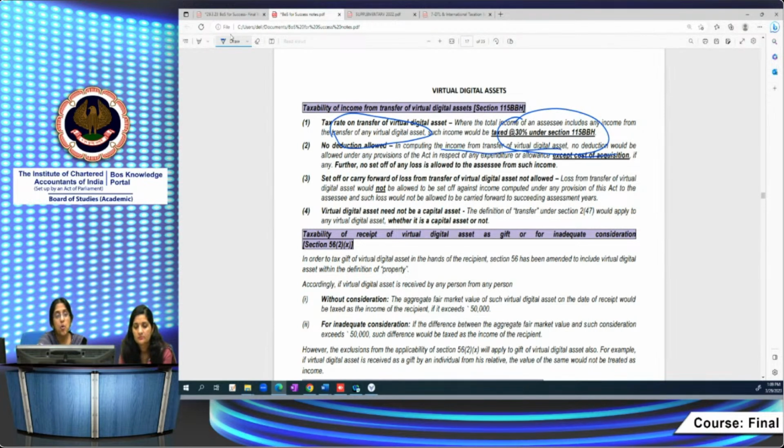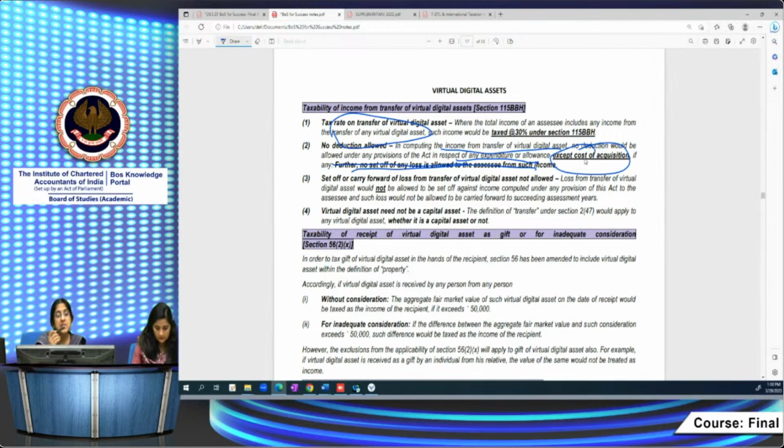No deduction would be allowed under any provision of the Act in respect of any expenditure or allowance except cost of acquisition. So what is being allowed is only the cost of acquisition. You don't get any deduction for any expenditure except cost of acquisition. Further, no set off of any loss is allowed from such income. If I have such an income, no other loss can be set off against it.